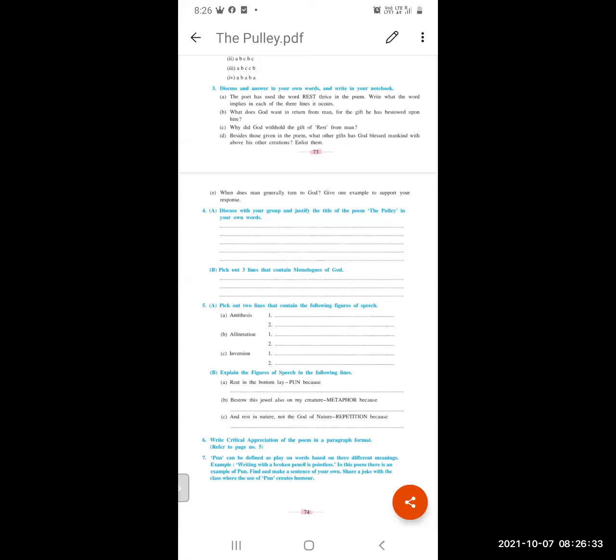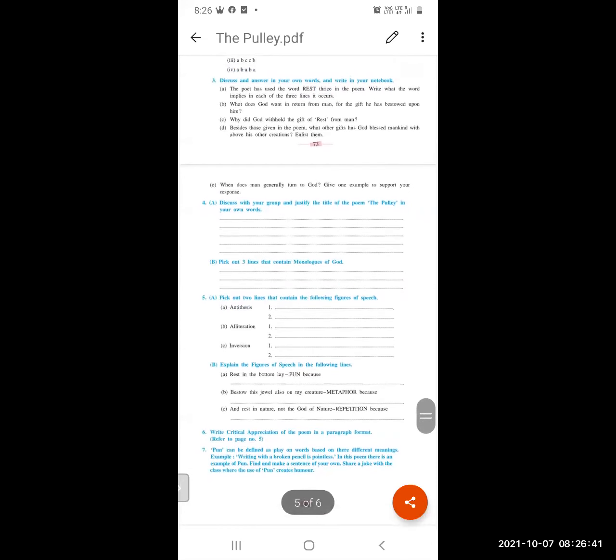The poet has given the poem the title The Pulley to express the idea that only when repelling restlessness keeps man discontented, despite his abundance of riches and graces, will he be drawn towards God, just as a pulley draws something from a lower position to a higher position. In the same way, man's thoughts will be lifted towards God, his creator. This is the answer.